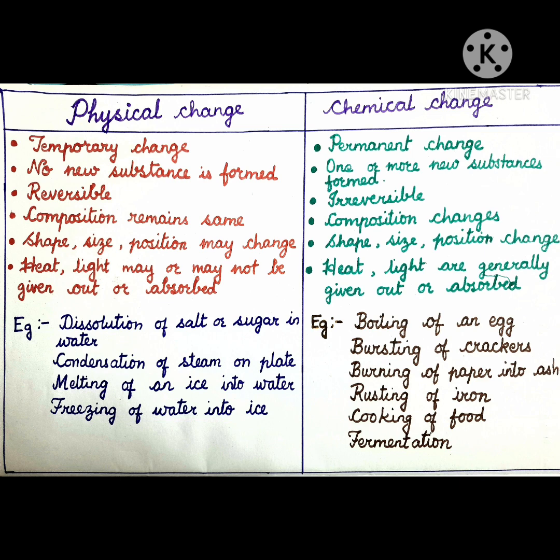suppose we take a wax candle and we melt it, heat it, we increase the temperature, it gets melted, right? But again, if we reduce the temperature, it comes back to its original state, it gets frozen, means it again comes back to solid wax, right? The change is not permanent, it is only temporary, because when we reverse the temperature conditions, we get the original wax again, so it is a temporary change.